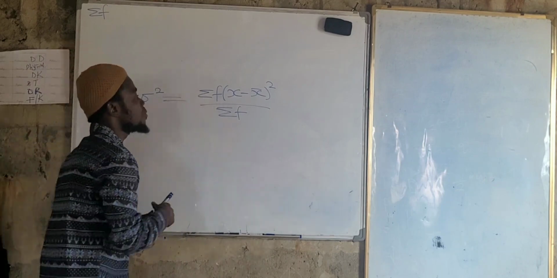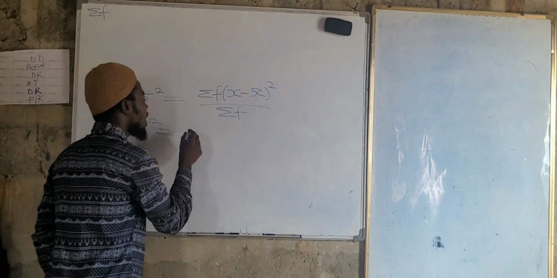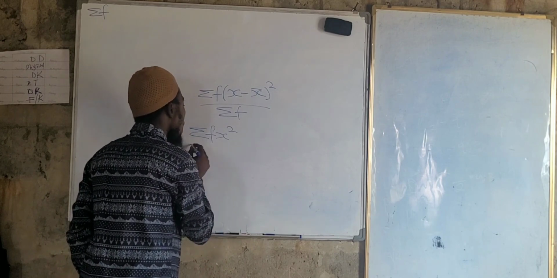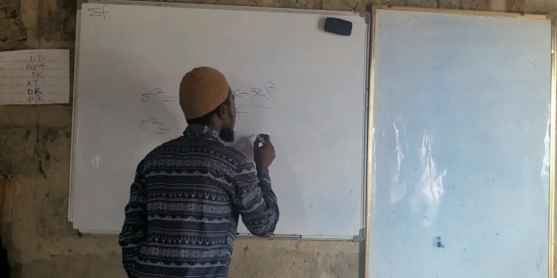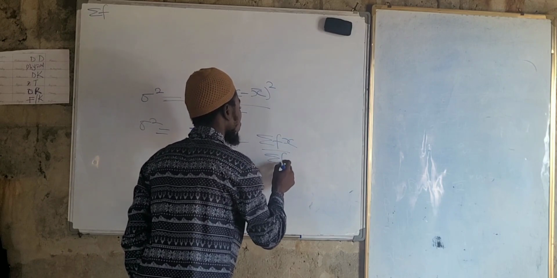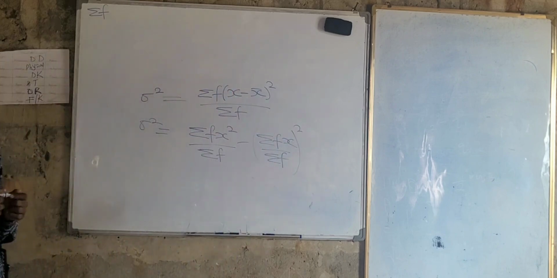So quickly, another formula for the variance is equal to the summation of Fx square all upon the summation of F, minus the summation of Fx all upon the summation of F, the whole square. This is another formula we are going to look at for the variance.